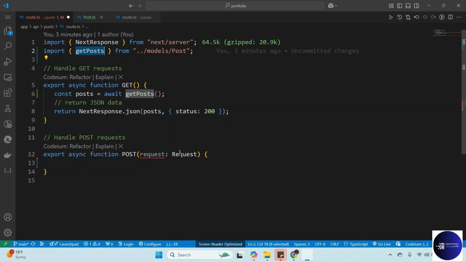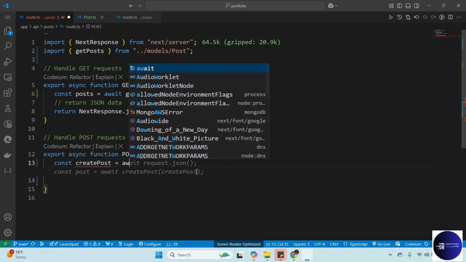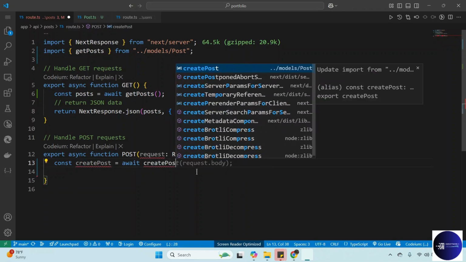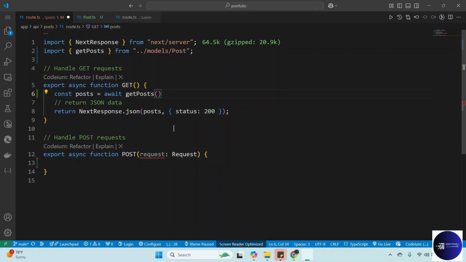You can also now here you see that okay, here you can create a const create posts is equal to await, and then call create post. So create post, which we can pass now the data which we receive from here. But since we are not there, we can stop this for now. Since we are not there, let's work on get post first.